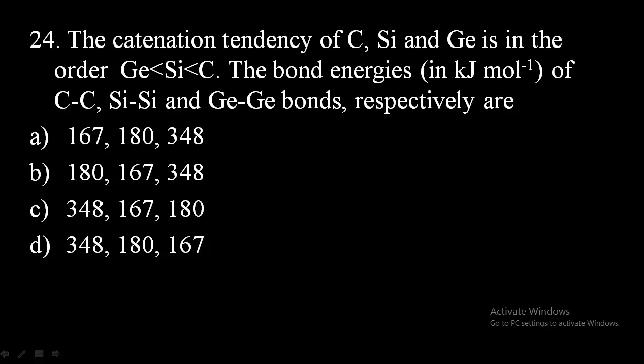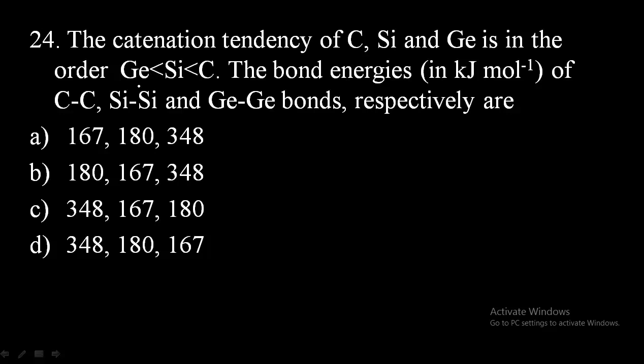And here bond energy is high, which means a strong bond is formed. So if a strong bond is formed, then bond energy will be high. And among these, the one having greater catenation property will have greater bond energy.